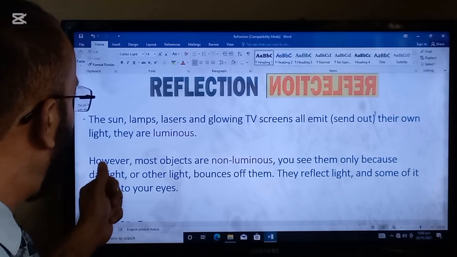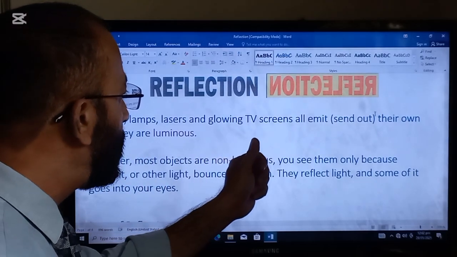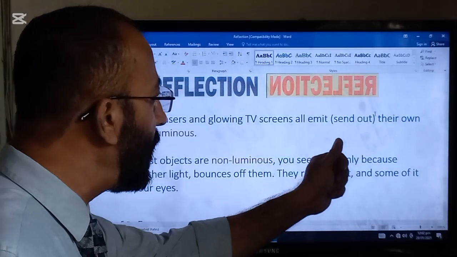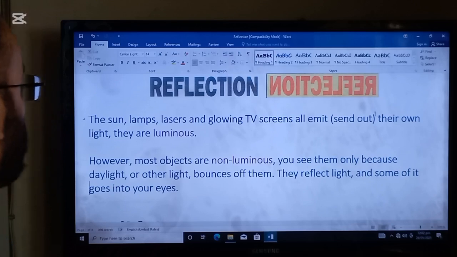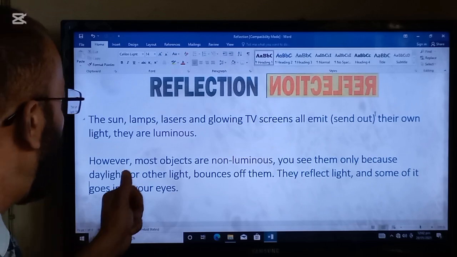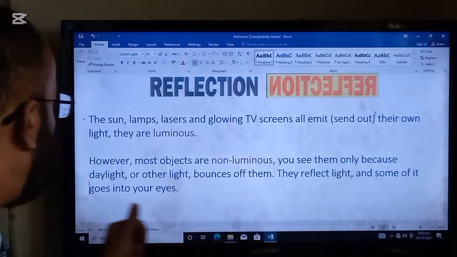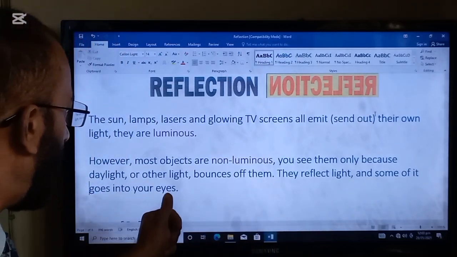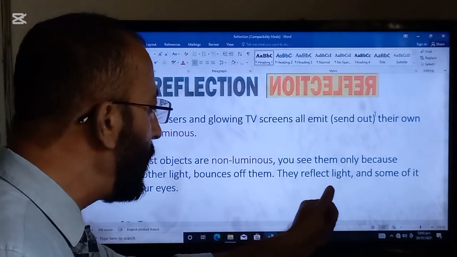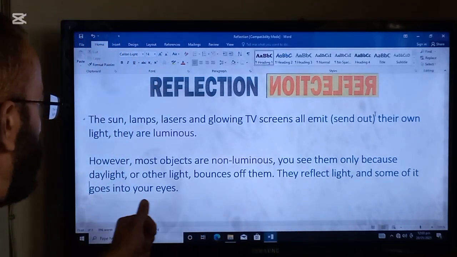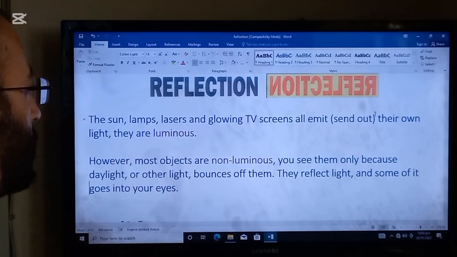The sun, lamps, lasers, and glowing TV screens all send out their own light. They are luminous. However, most objects are non-luminous. You see them only because daylight or other light bounces off them. They reflect light and some of it goes into your eyes. So these are two very important definitions.